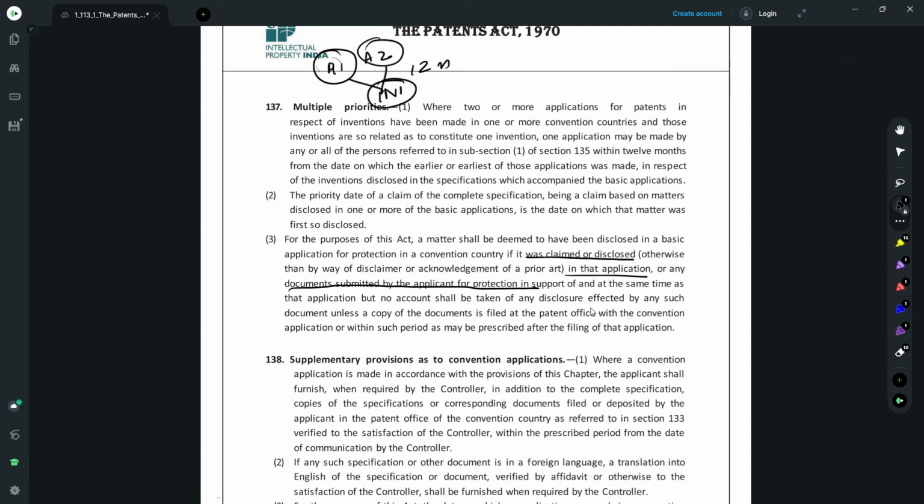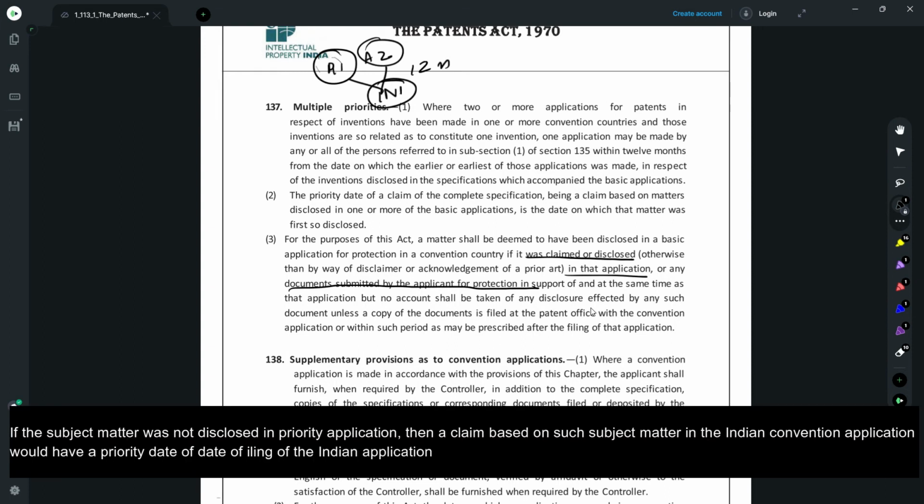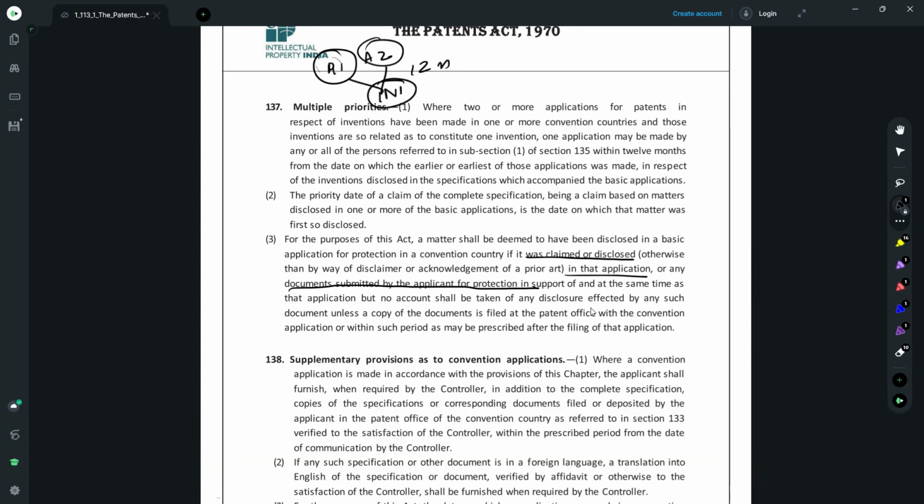So if you have filed any document, or maybe that particular subject matter was claimed or disclosed in that priority application, only then it could be said to be disclosed in the priority application, and that's how your claim would get the priority date from the priority application.